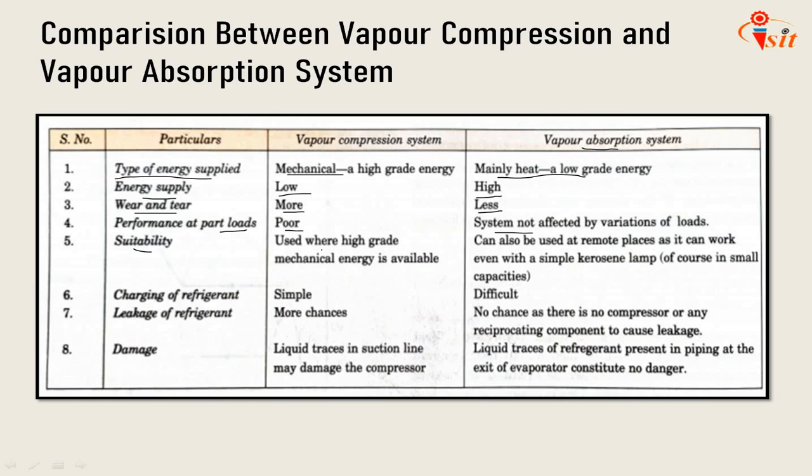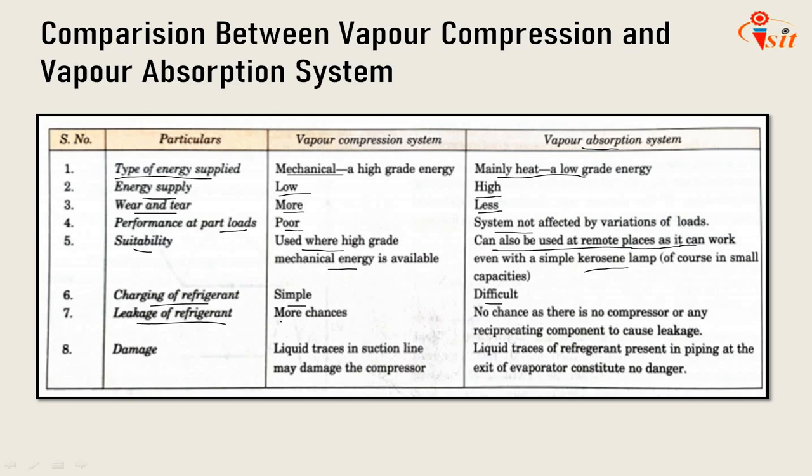Suitability: used where high grade energy or mechanical energy is available. Where electricity is available, we can use the vapor compression system. But if electricity is not available, for example in remote places, we can use the vapor absorption system with a simple kerosene lamp also. Charging of refrigerant is very simple in the vapor compression system, difficult in the vapor absorption system.